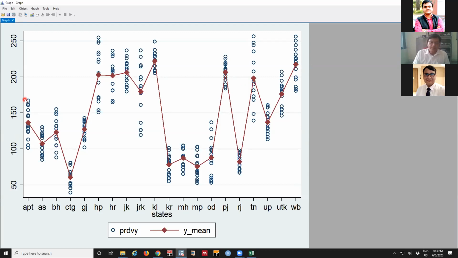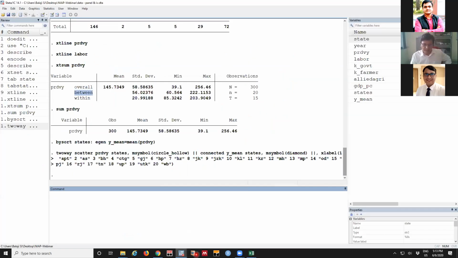The distribution of these observations is very different. Say for Andhra, it is starting from 1 lakh to 1.5 lakh. For Assam, it is starting around 80 to 130. This distributional difference is what is important when it comes to panel data. If there were no changes, there would not be any undulations. It would be a straight line, and we would go straight for OLS. We don't need to go for panel-related techniques.